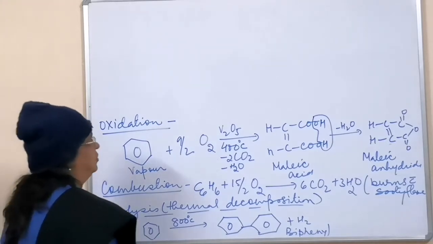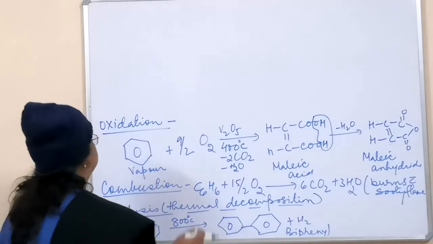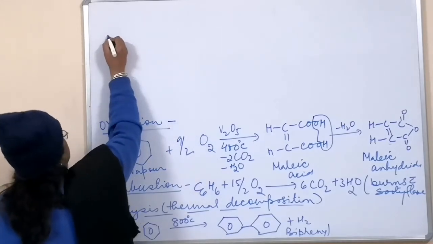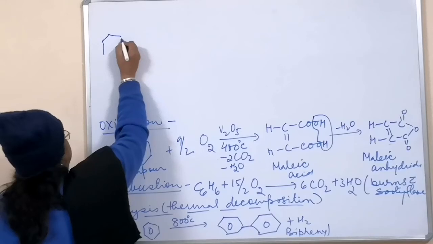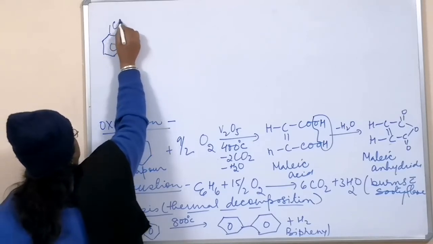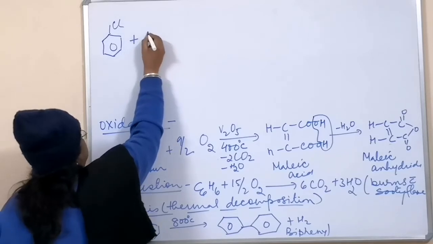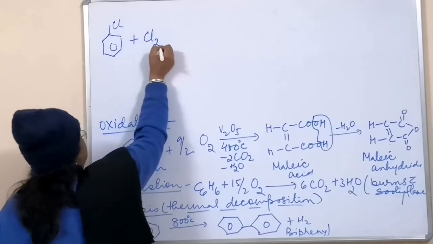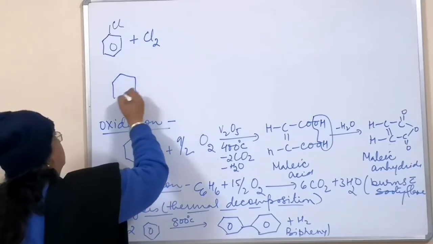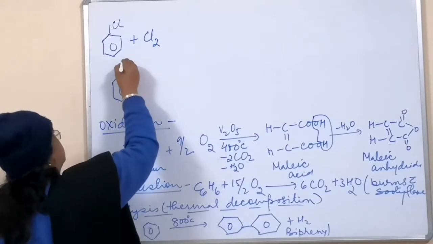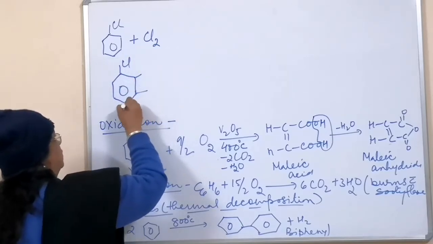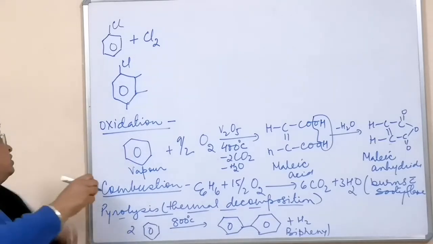Another thing that you have to do about the substitution reaction is meta-directing and ortho-para-directing. So if you have a benzene ring with one chloro group already, and it is combining with another molecule of chlorine, where should this chlorine go? Should it come to this position, or this position, or this position?